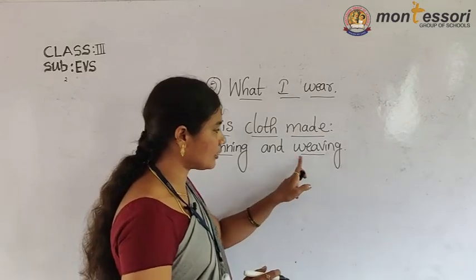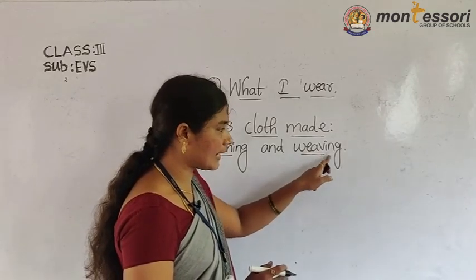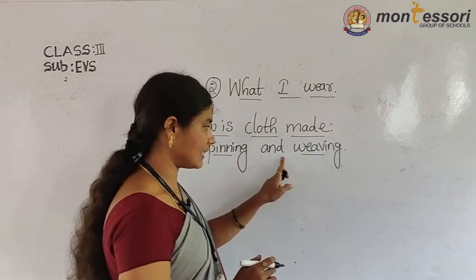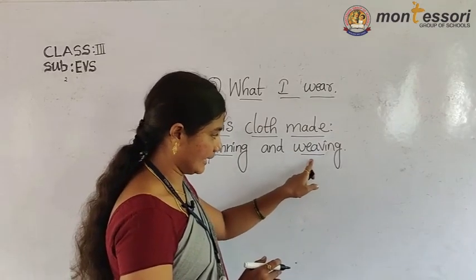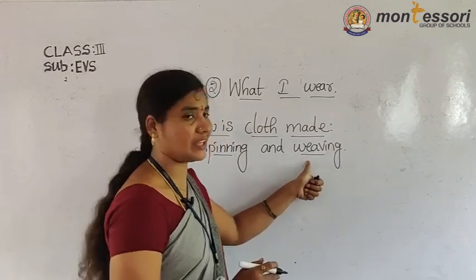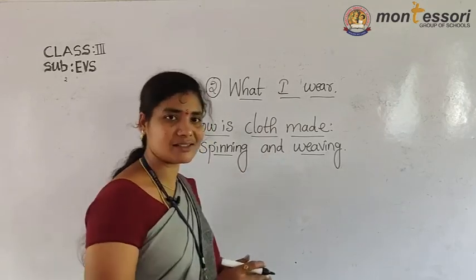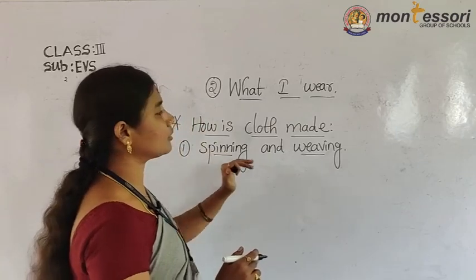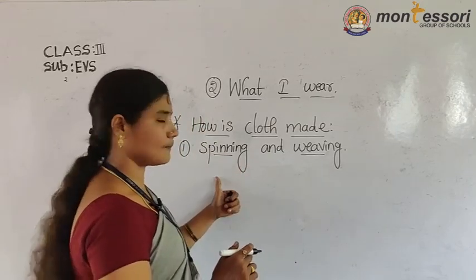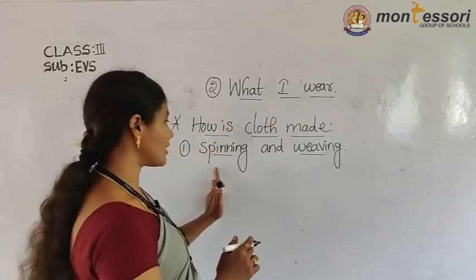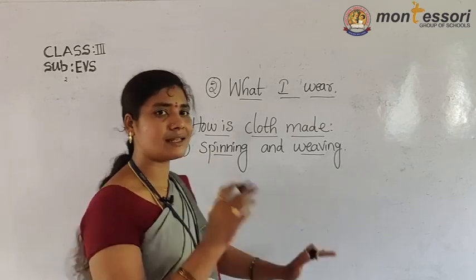Weaving, W-E-A-V-I-N-G. What is spinning and what is weaving? We will discuss now. This is the first step to make a cloth. Many steps are there, but the first step is spinning and weaving.